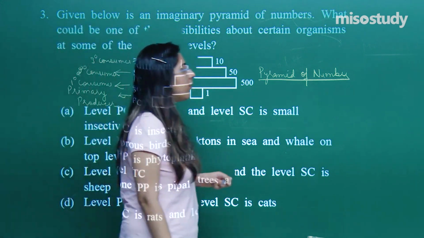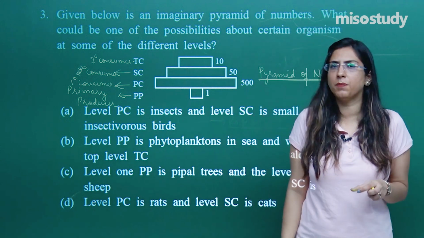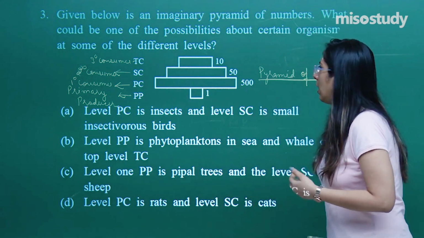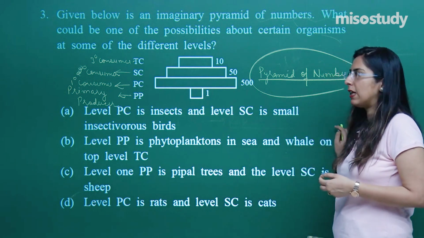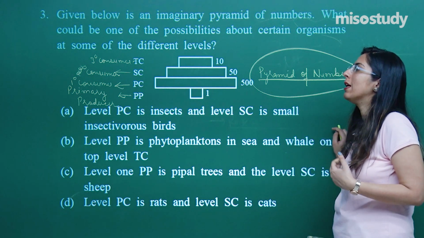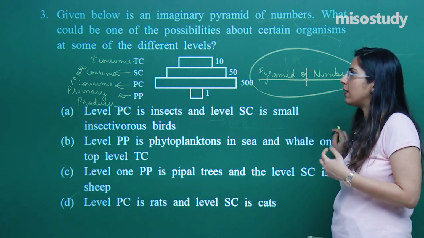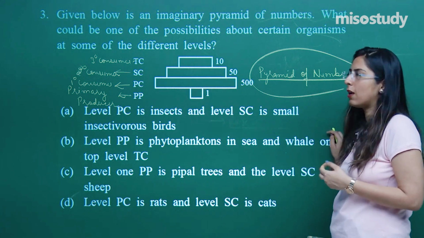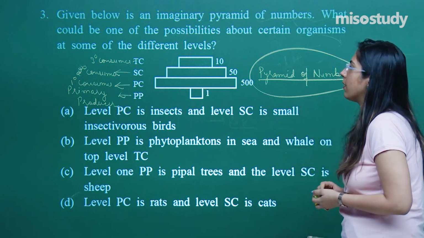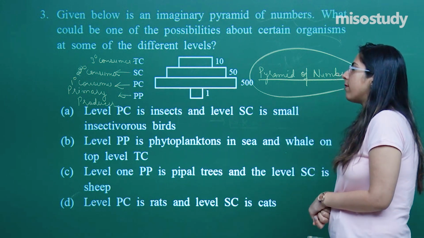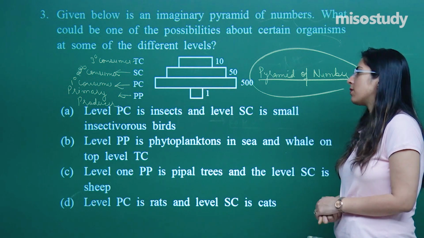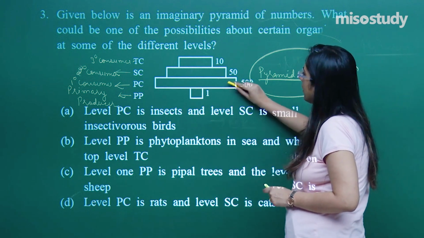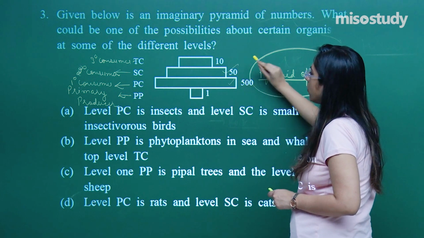Now we have to identify which pyramid this is. They have given this is a pyramid of number, and they are saying that producers are very less, whereas the primary consumers are more, secondary consumers are even less than the primary consumers, and tertiary consumers are also much lesser than the secondary consumers. At the level, the primary consumer is insect, and at the level, secondary consumer is a small insectivorous bird. These are insects and these are insectivorous birds.